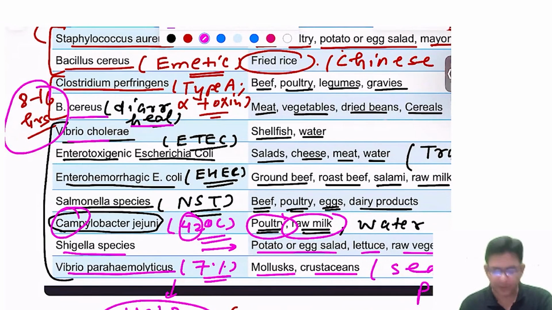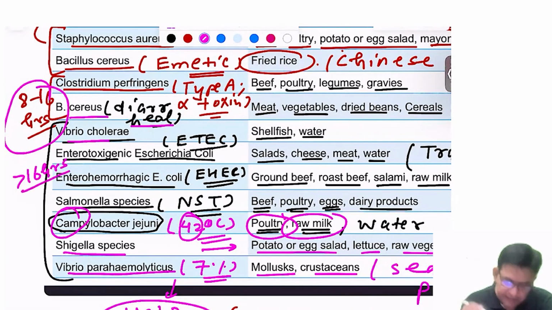From Vibrio cholerae down, they come in the list of more than 16 hours. And what is that? Enterotoxigenic E. coli, enterohemorrhagic E. coli. So two most important E. coli, the names of them you should know: one is enterotoxigenic and one is enterohemorrhagic. Along with that, Salmonella, Campylobacter jejuni, Shigella, and